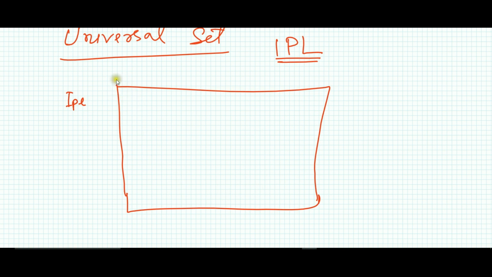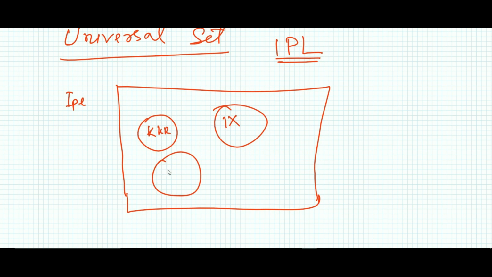So Vivo IPL here is the universal set, but inside it there are groupings like this. This is the KKR, this is the Kings 11, and this is the Rajasthan Royals, suppose.